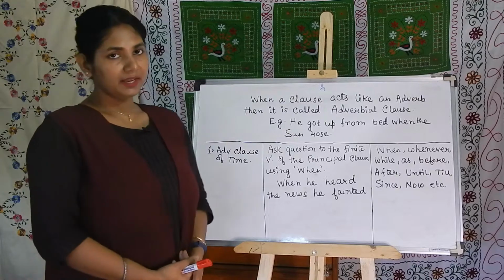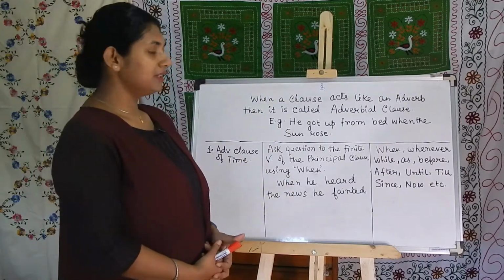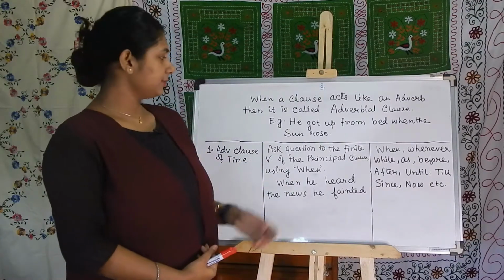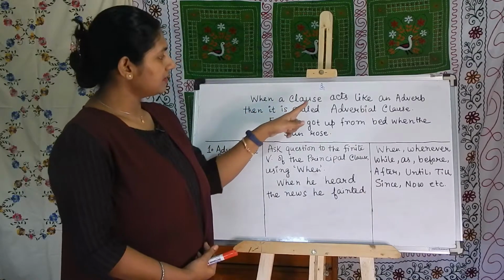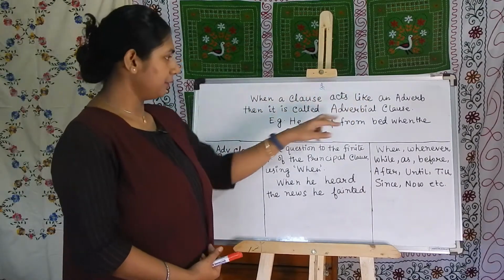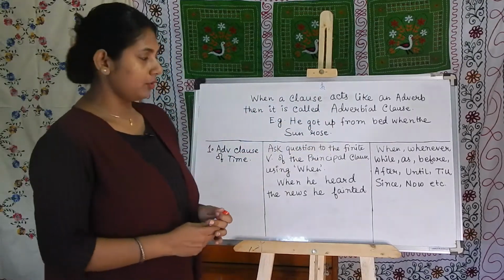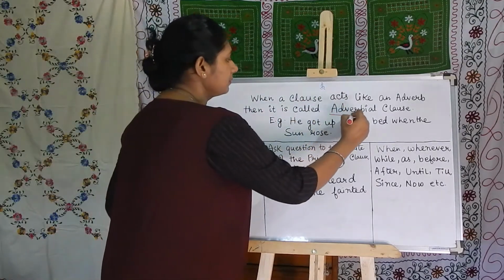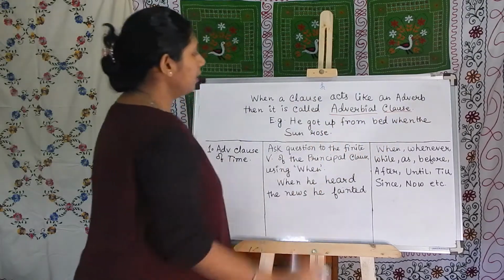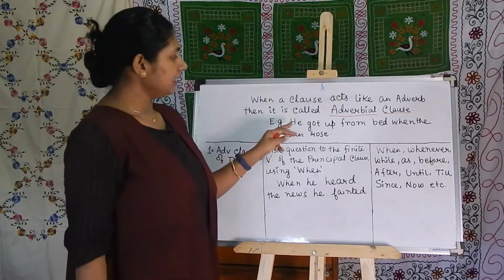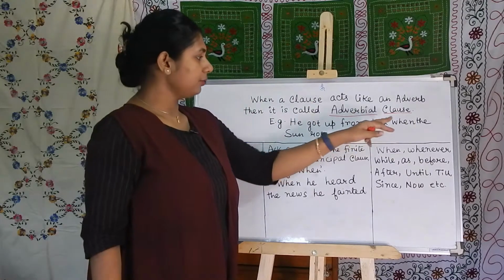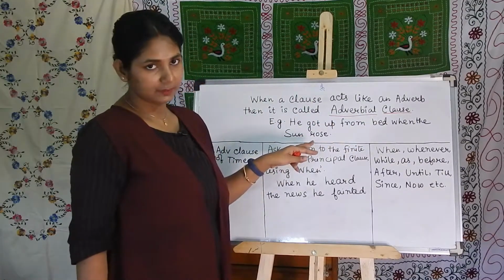So first I will start with what is adverbial clause. When a clause acts like an adverb, then it is called adverbial clause. For example, he got up from bed when the sun rose.